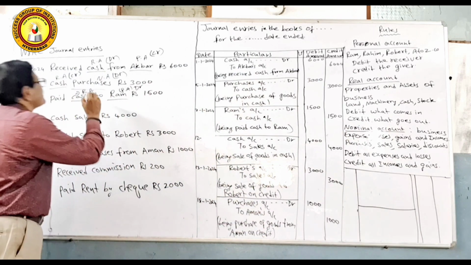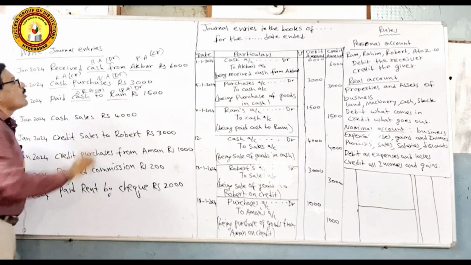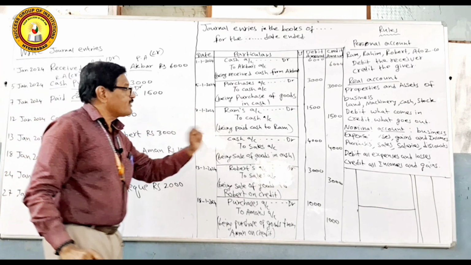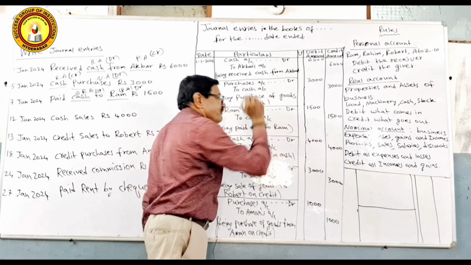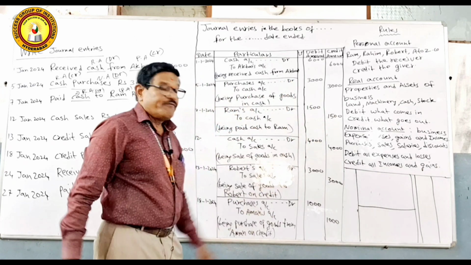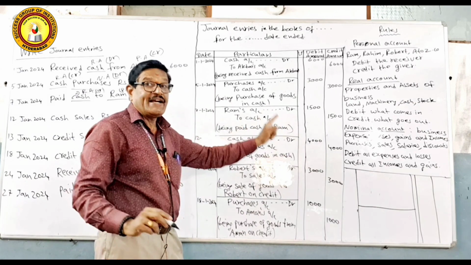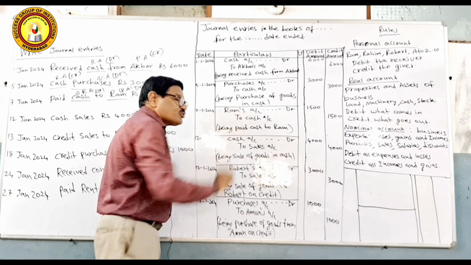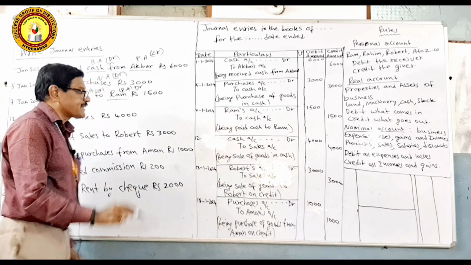That means this is credit. So the journal entry says that on 7/1/2024, Ram's account debit 1500 to cash account 1500. We don't write credit here. Actually, it is credit, but we don't show it here. Being paid cash to Ram. That is the narration or description.